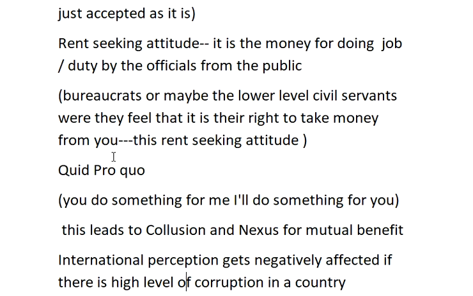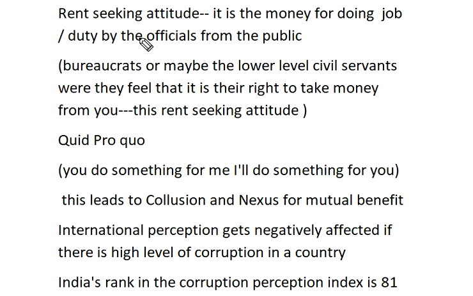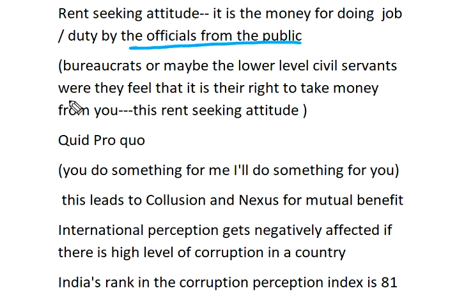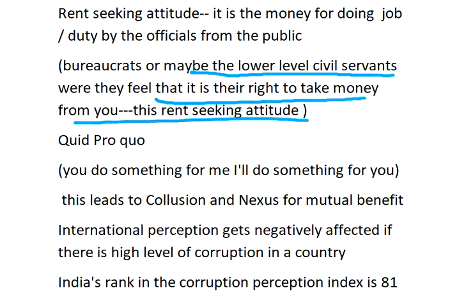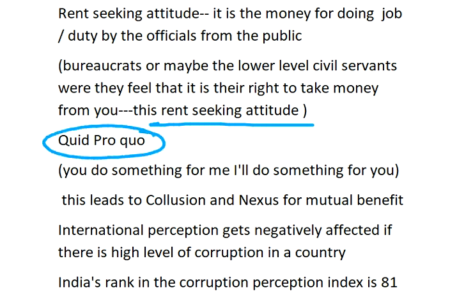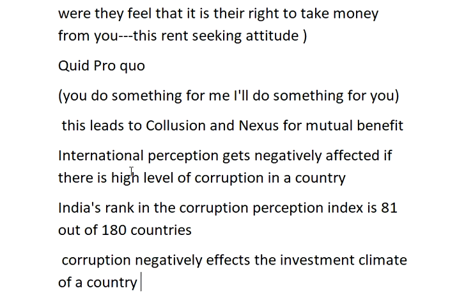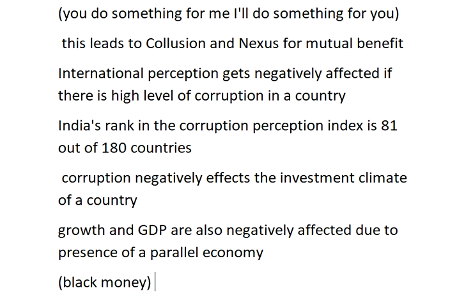Rent-seeking attitude. It is money taken by the official from the public for doing a job or duty. Bureaucrats or maybe lower civil servants feel that it is their right to take the money. This is a rent-seeking attitude. Then quid pro quo: you do something for me, I will do something for you. This leads to collusion and access for mutual benefit.